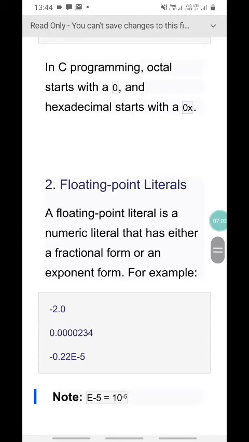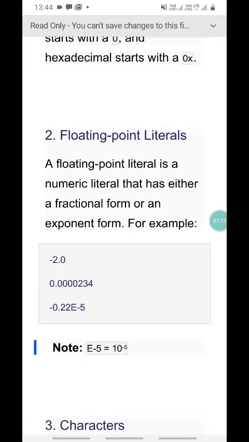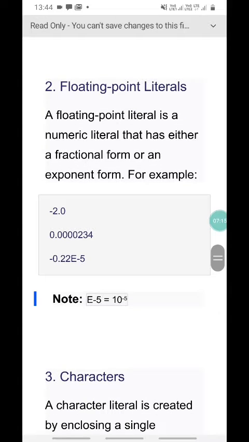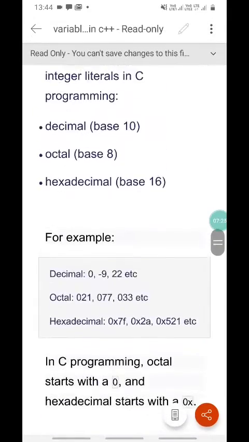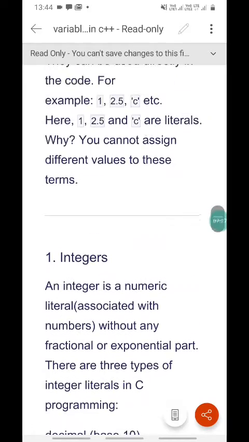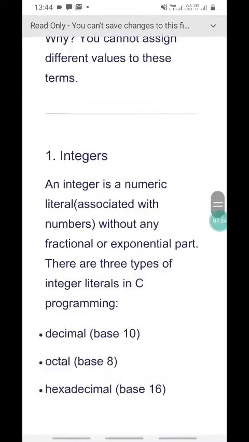A floating point literal is a numeric literal that has either fractional form or an exponent form. For example, -2.0 or 0.000234, or -0.22e-5. Note, e-5 is equal to 10 raised to the power -5. These are the literals, meaning they are a data type used for representing a fixed value, which does not change.